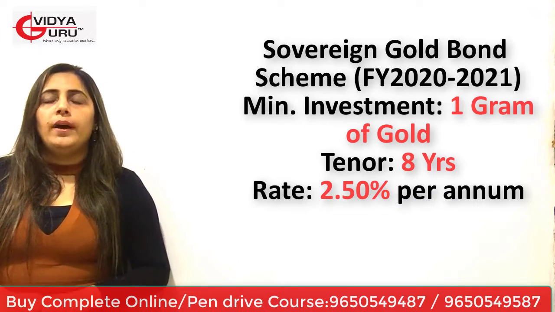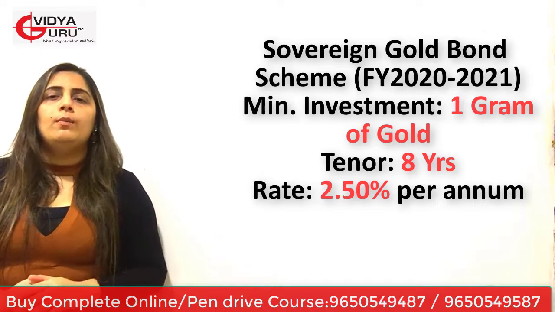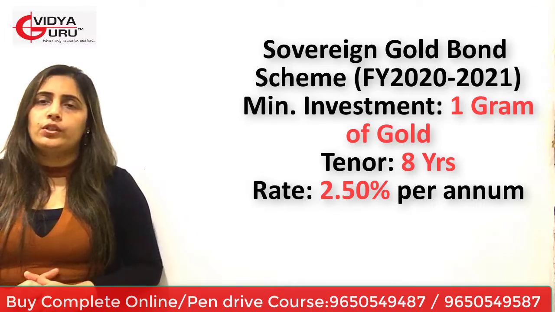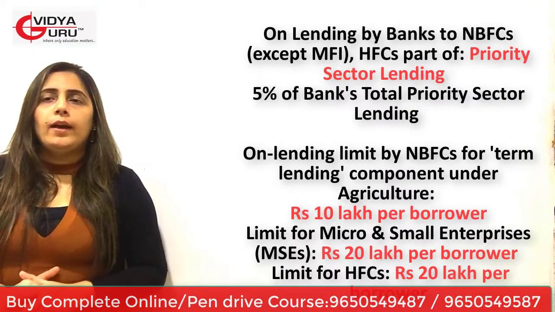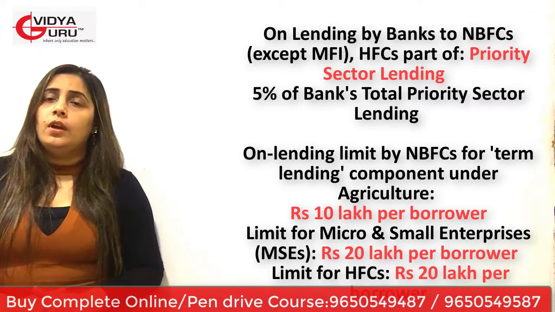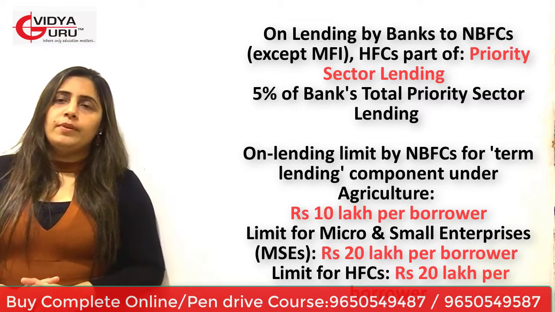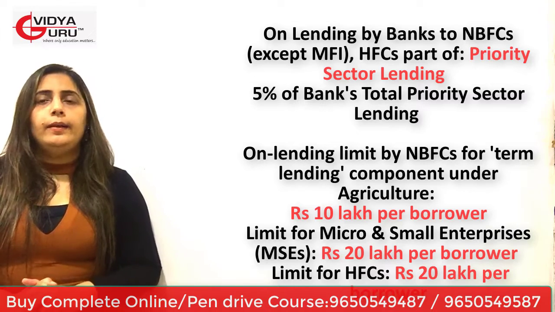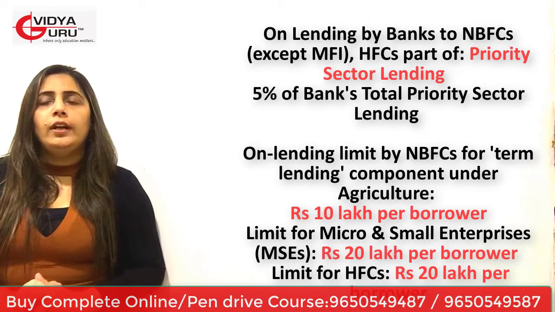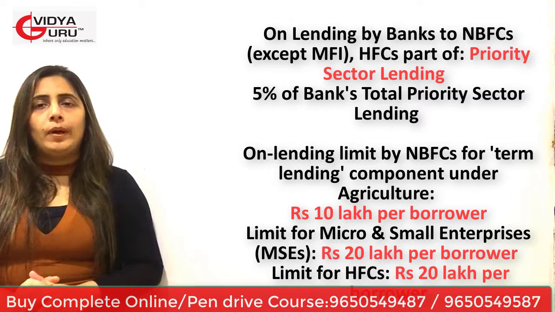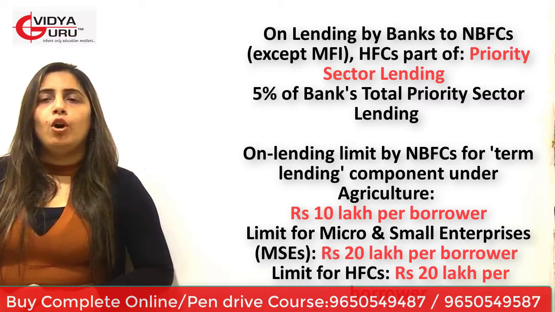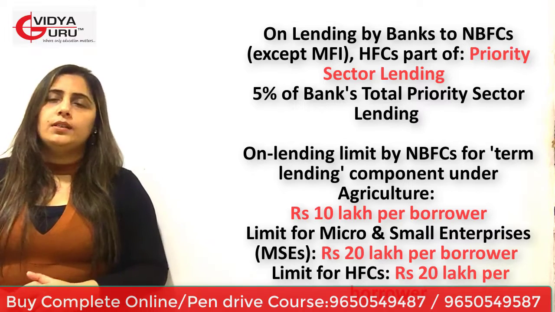Sovereign gold bonds launched by Government of India. 1 gram of gold is the minimum investment. The tenure is 8 years, and 2.50% per annum will be the interest. On-lending by banks to NBFCs, except MFIs and HFCs, is part of priority sector lending, up to 5% of banks' total priority sector lending. On-lending limit by NBFCs for term lending component under agriculture is up to 10 lakh per borrower. Limit for micro and small enterprises is rupees 20 lakh per borrower, and limit for housing finance companies is 20 lakh per borrower.